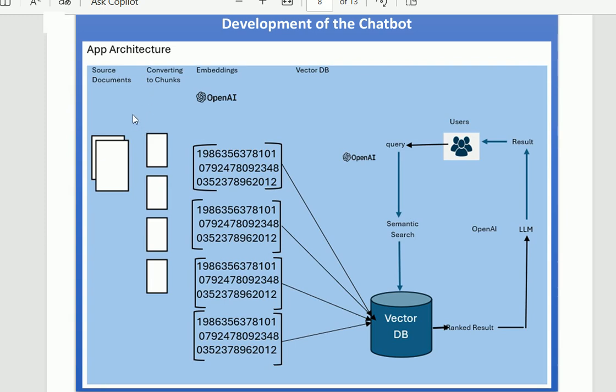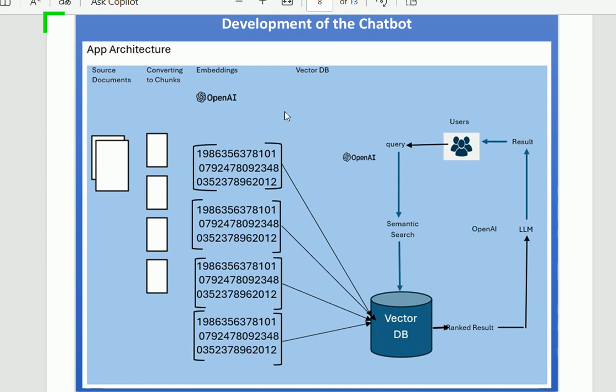This work is done by OpenAI. After converting to embeddings, they will all be stored in the vector database. After the storage in the database, there is a flow for the chatbot. First of all, our user will send the query.